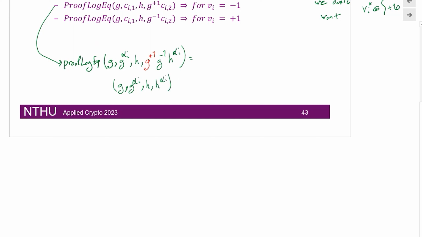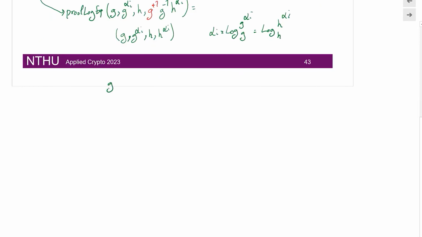So we see that we have two different bases, G and H, and then we raise them to the same power. So therefore, alpha I equals log of G to the alpha I on basis G, and this equals log of H to the power alpha I on basis H, right? So it looks like we can use the same trick to do the computation.